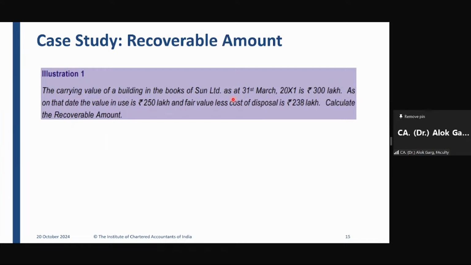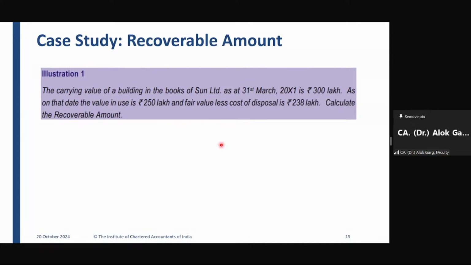Illustration number 1 of ICAI study material: the carrying value of a building in the books of Sun Limited as on 31st March 2021 is 300 lakhs. As on that date, the value in use is 250 lakhs and the fair value less cost to sell is 238 lakhs. Calculate the recoverable amount. Tell me quickly, what is the recoverable amount?